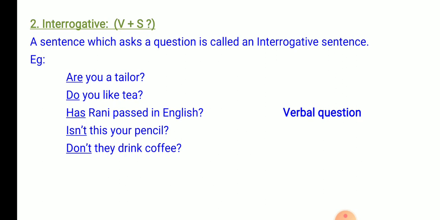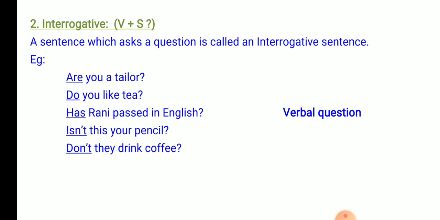Do you like tea? In this sentence, do is the verb, you is the subject. Has Rani passed in English? Here, has is the verb, Rani is the subject.